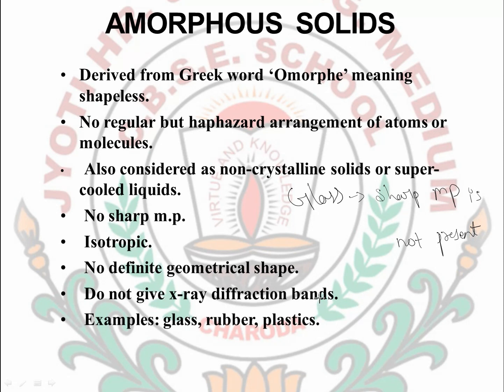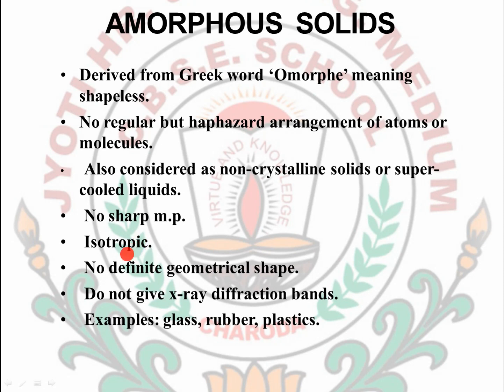It will require a very high amount of heat in order to melt the glass. It can be softened very easily by giving high temperature, but to make it into liquid form, a very high amount of heat will be required, due to which we can say that it does not have any sharp melting point. Next, they are isotropic in nature.